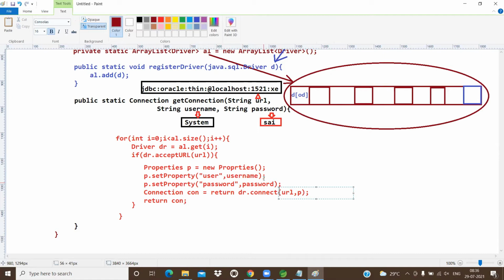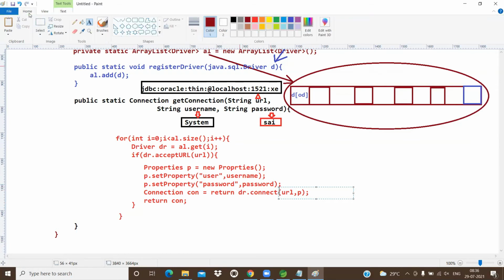In the properties, what we have? Username and password. So in yesterday's program we passed 3 parameters. Today we are passing 2 parameters. If you are passing 3 parameters, internally this logic will be executing. So finally it will create an object. So who will create an object? Who will be creating the connection object?